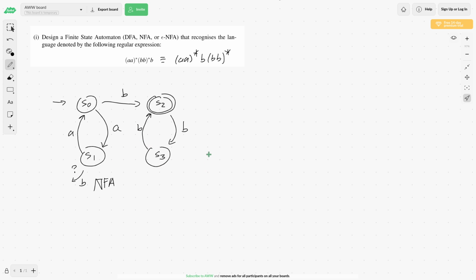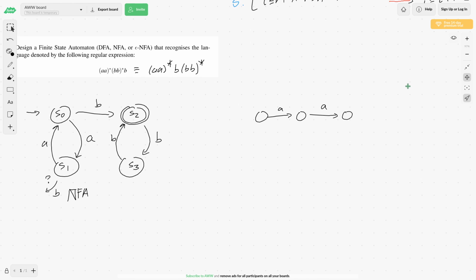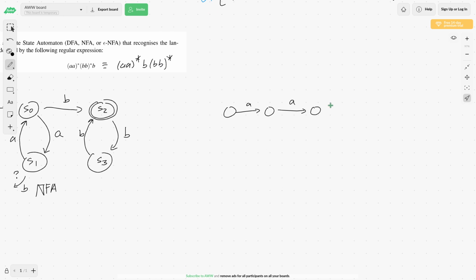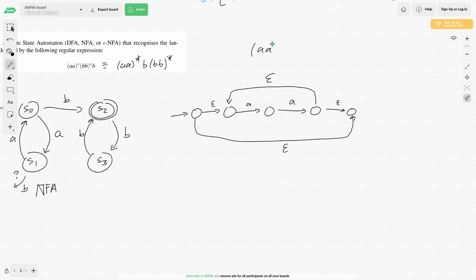So let's look at the other way to solve this by directly converting it to an epsilon NFA. So I have to build a machine to recognize A, which looks exactly like this, and then a machine that recognizes A, and then concatenate them together, which will look like this. Okay, and then I can do that whole process as many times as I want. So we have to do the star pattern. So I epsilon in and I epsilon out. And then I can choose to skip the whole thing. And once I've consumed two A's, I can choose to do that again as many times as I want. Okay, so that's my starting state. So this whole machine is basically (AA)*.